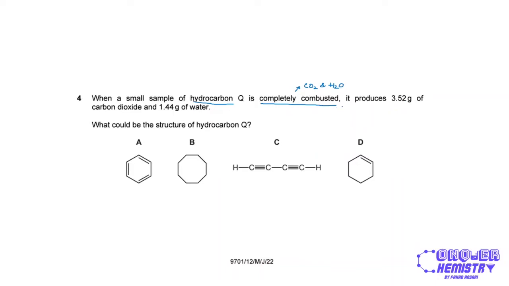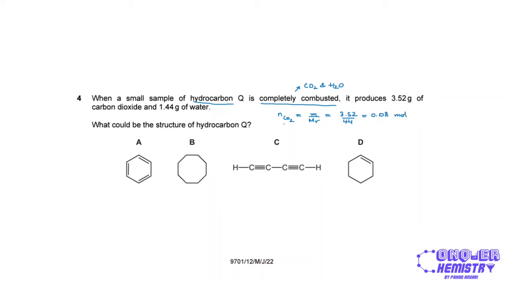So the first thing to do over here is to find the moles of carbon dioxide and water. The number of moles of CO2 is very simple. We do mass over Mr, simple formula. We have 3.52 divided by 44, which is 0.08 moles.